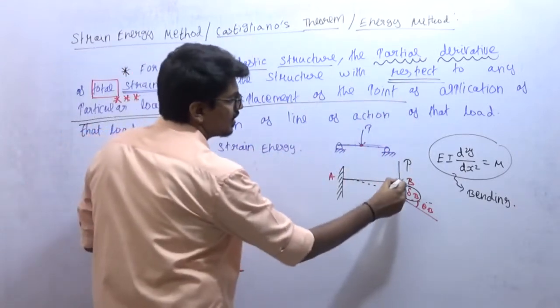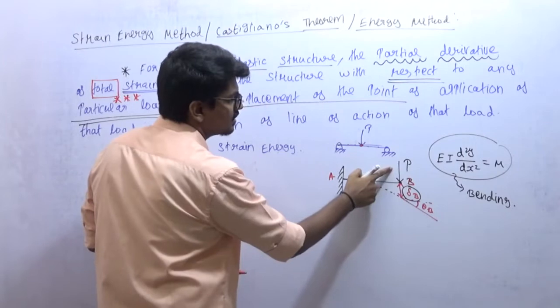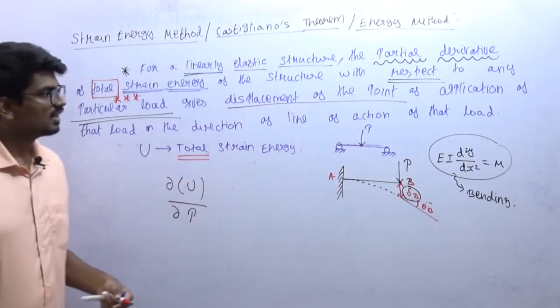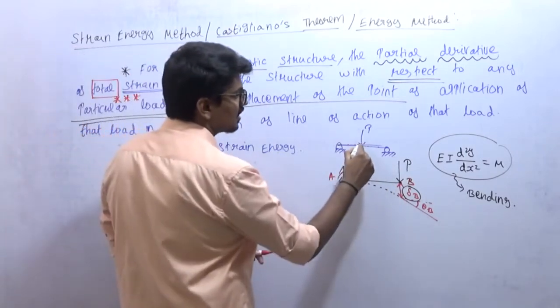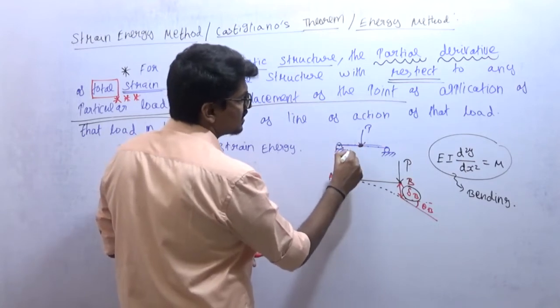So if I want to find out the displacement of this point, I need to use this particular load, which is acting at the point. Similarly, if I want to find out the deflection at this point, we know this is our elastic curve, right?